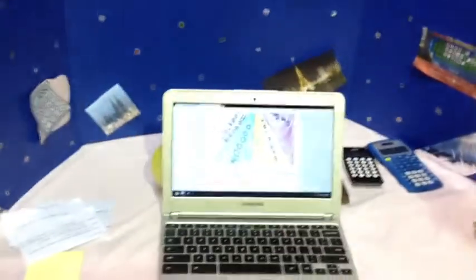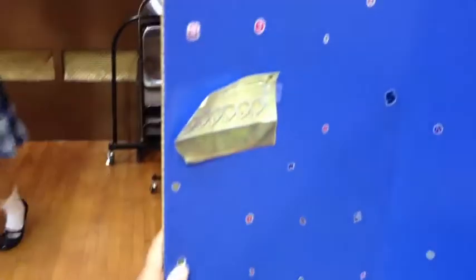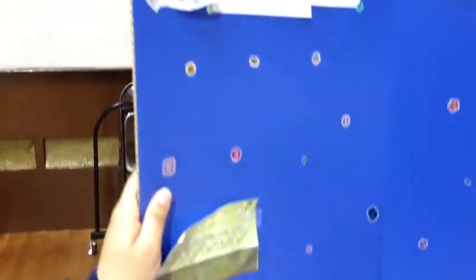Our book is based on Wheel of Fortune. So the board, it says, this is just about him. That's just like an introduction. And this is like about our book, the characters.